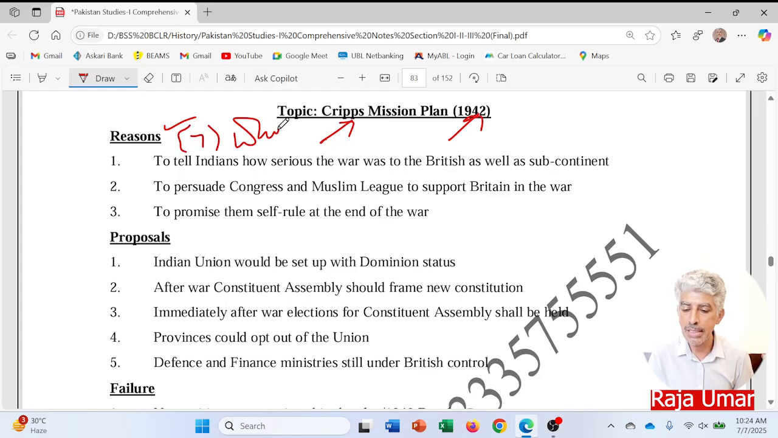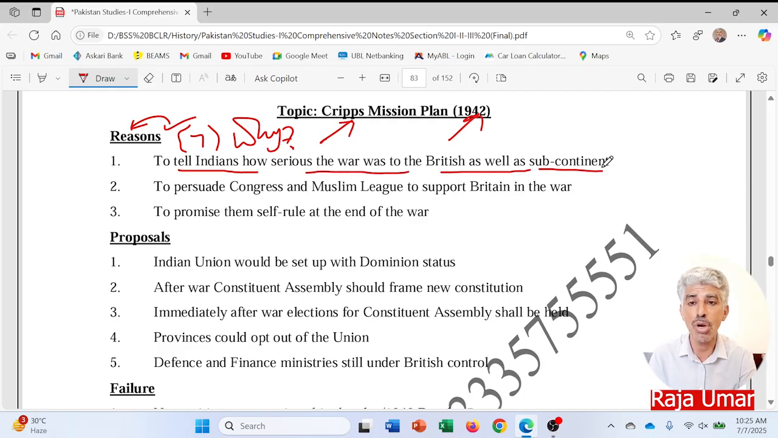The reasons are given as to why this Cripps Mission was sent to India. Number 1, to tell Indians how serious the war was to the British as well as for the subcontinent. It was a sort of threat to the Indians given by the British: they were suffering a lot in World War II, and they wanted to convey the message in a threatening way that if the British lost that war, definitely the impact would come on the subcontinent and on the locals as well.